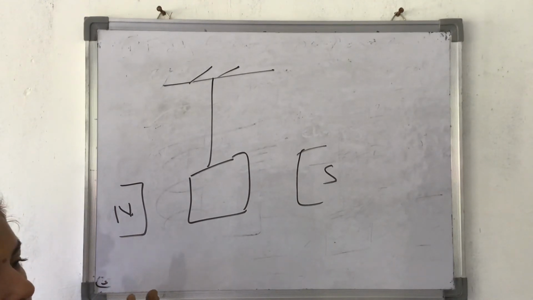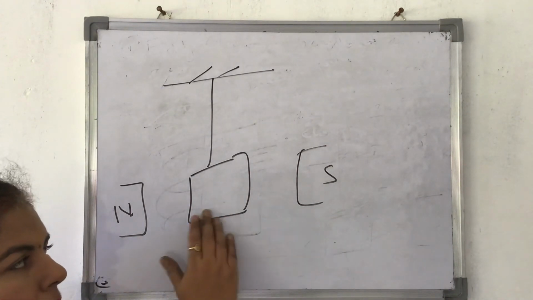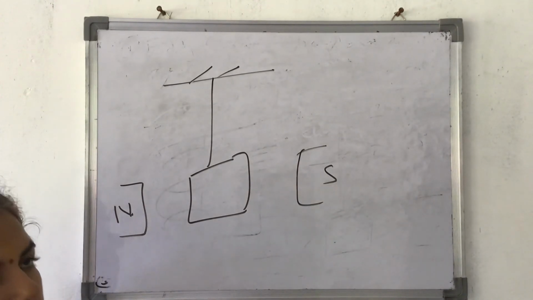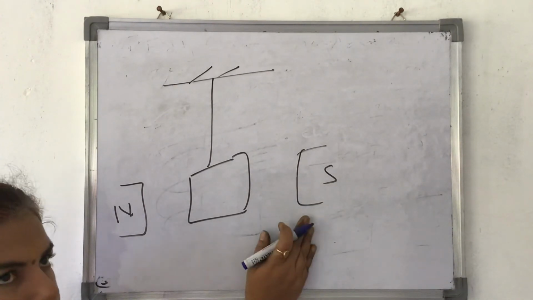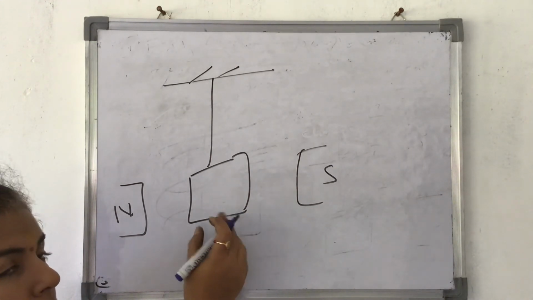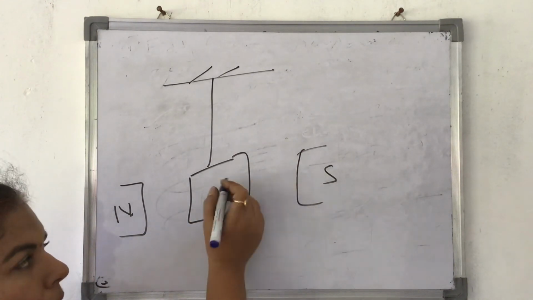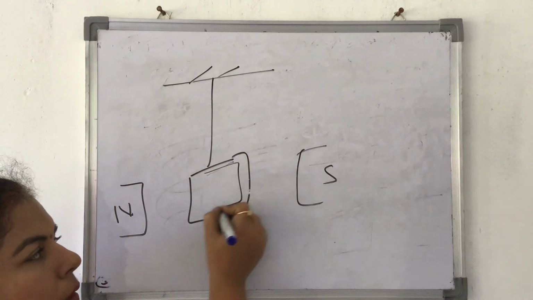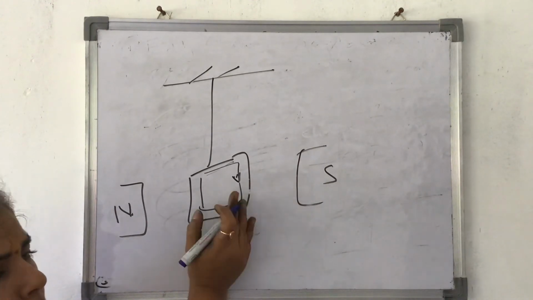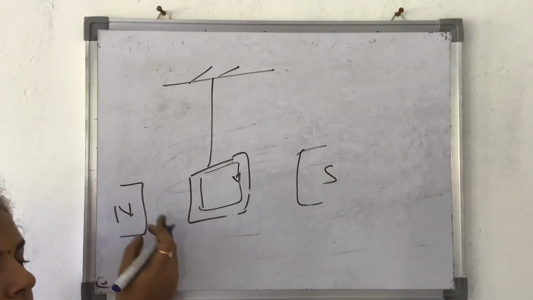It will experience as if some viscous force is there. In case you bring it towards south, it is coming towards south, what will happen? If it is coming on its own towards south, then some eddy currents will develop on it because it is placed in changing magnetic flux, but those eddy currents are such which will oppose the coming of this towards south. That means it will be developing which direction? In clockwise direction. That means it is trying to come towards it, but the south pole is saying no, don't come towards me. When it comes towards north pole, the other phase of it will develop what?